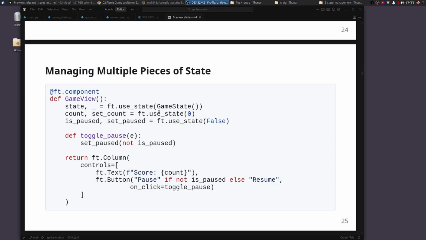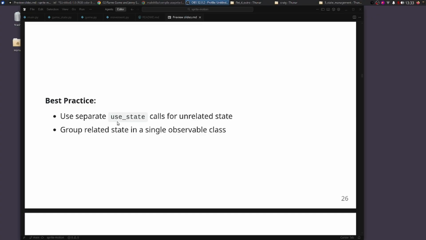So you can have a fair bit of control over how you want the screen to re-render. If the things that you're tracking are unrelated, use useState and separate calls with the setter. If it's all related, in our case, it relates primarily to the sprite component, then you can use an observable class, which is what we're doing.